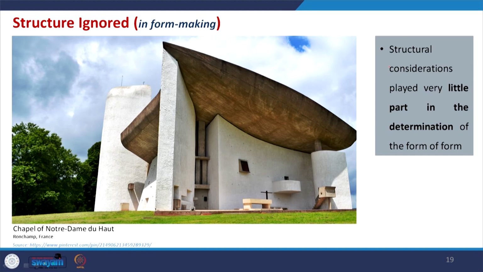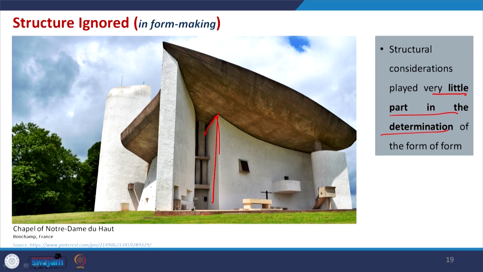This is a creation in Ronchamp, France, the Chapel of Notre Dame. Here, if you see, structural considerations played very little part in determination of the form. See in this example this huge mass being created, and this roof, because now the material is available, we can think of reducing the thickness of the structure.